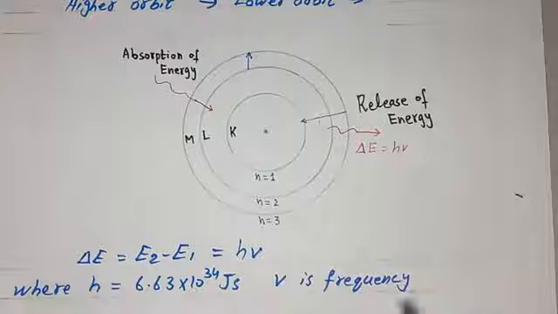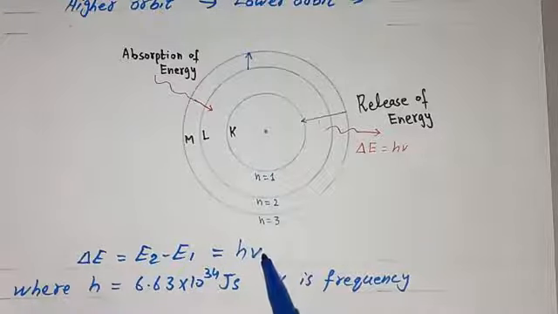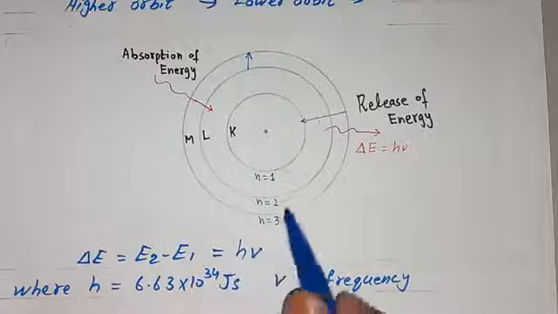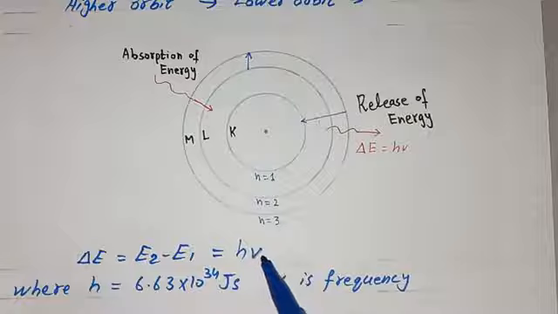So when we multiply the value of frequency and Planck's constant, the answer will be equal to the change in energy. So that is the change in energy, and this equation is also called Planck's equation. And this theory was based on Max Planck's constant.